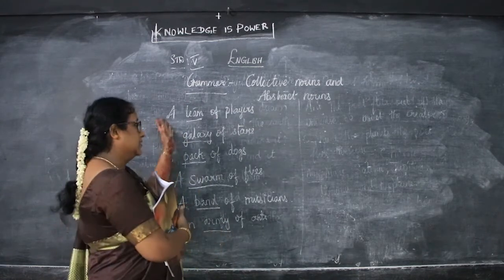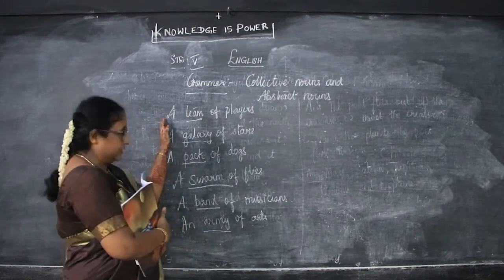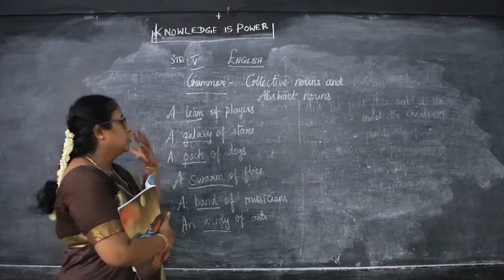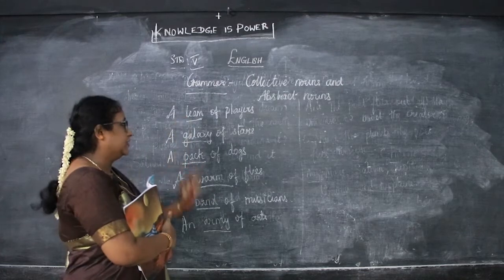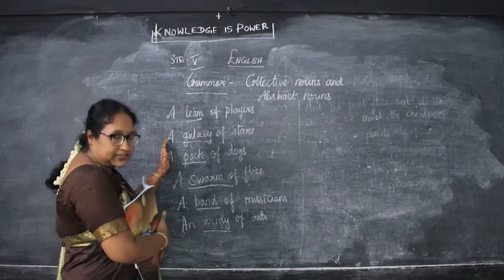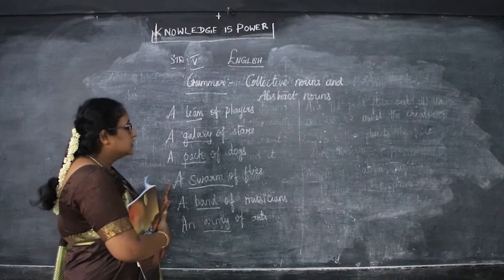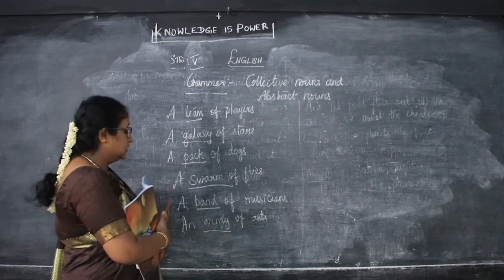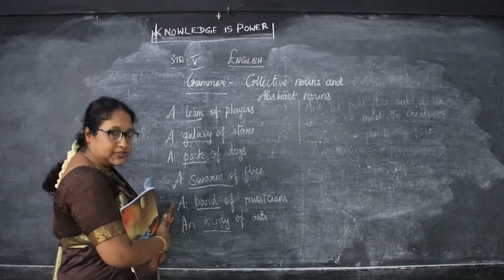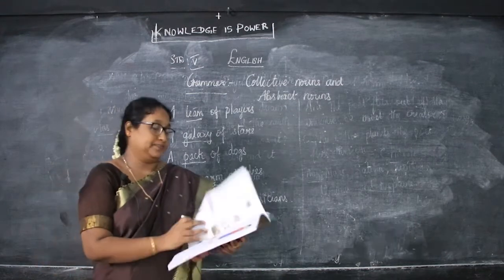So these are the collective nouns. That is a team of players. We should not say a group of players or a group of stars. For each and everything we have a name. That is a team of players, a galaxy of stars, a pack of dogs, a swarm of flies, a band of musicians, an army of ants.